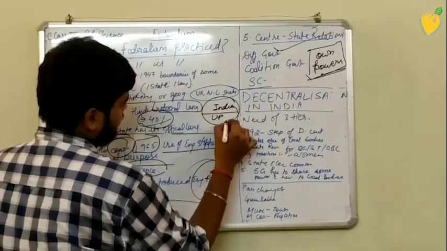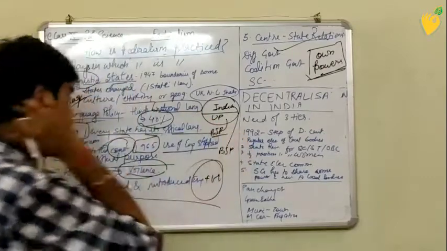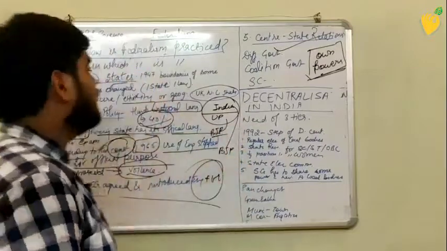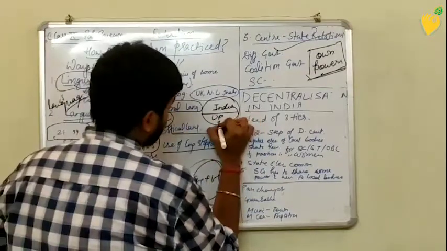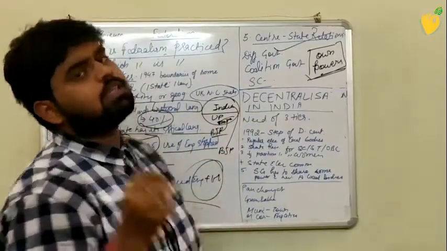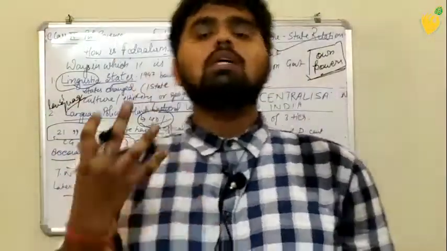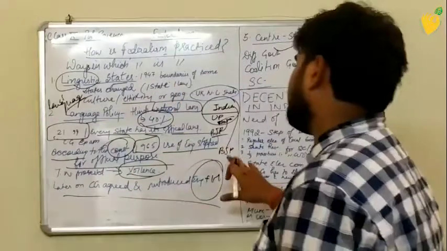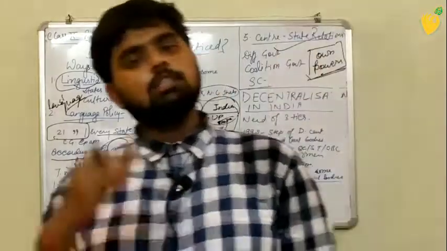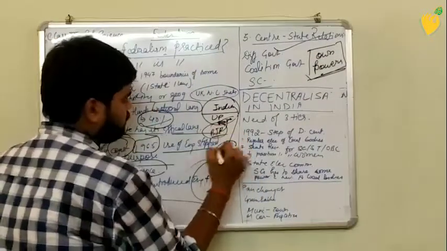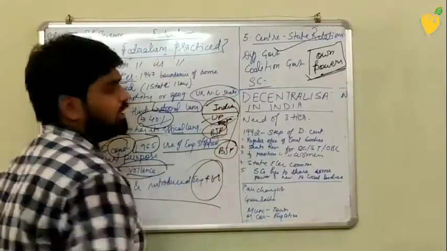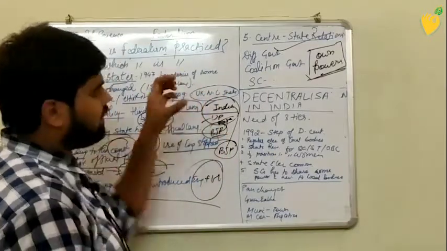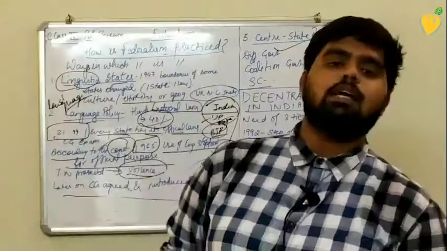BJP is there, here also BJP is there. If there is the same government in the central and the state, the power of the state government will be diminished, because the central government will always try to say things in favor of their party only. So they will try to control the state government, since both are the same party. In that case, it will literally diminish the power of the state government.